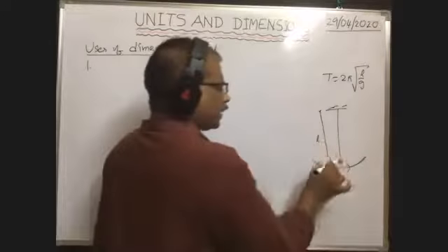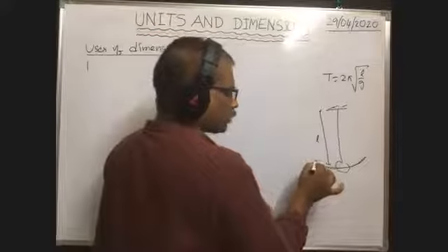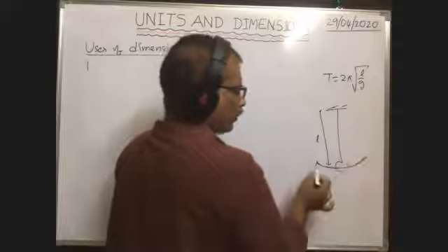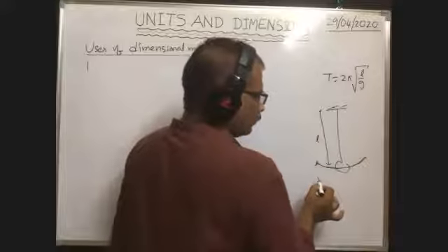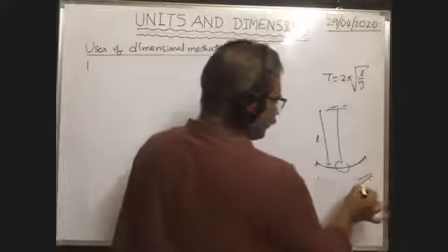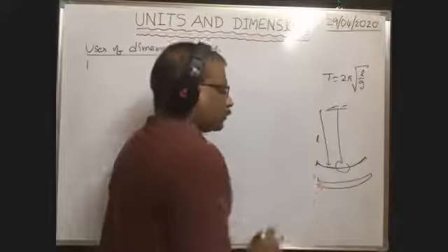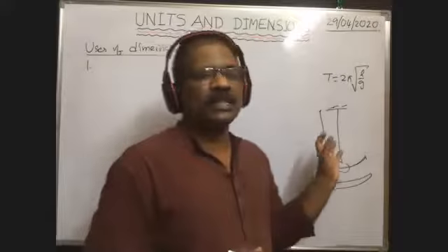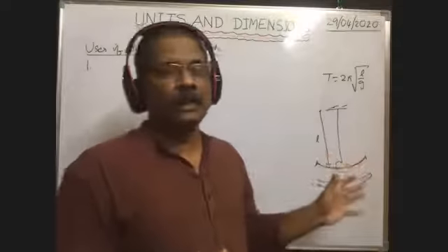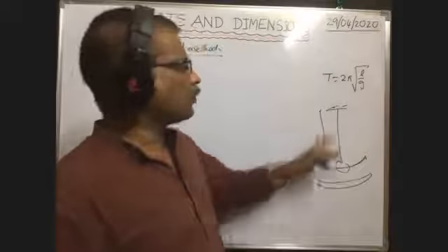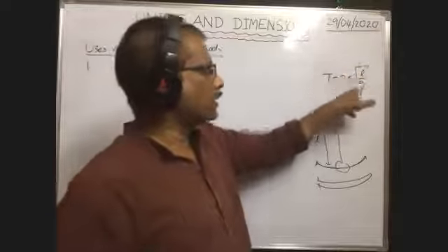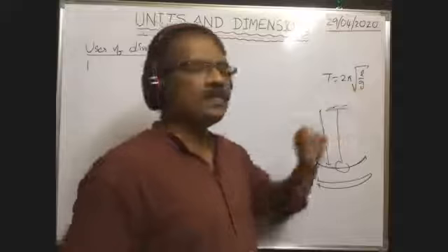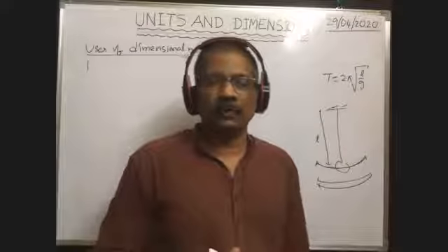Then it makes oscillations like this. The time taken by this bob to travel from one extreme position to the other extreme position and then come back to the first extreme position is called the time period. The formula for time period is T = 2π√(L/g). L is the length of the pendulum, and g is the acceleration due to gravity at that place.